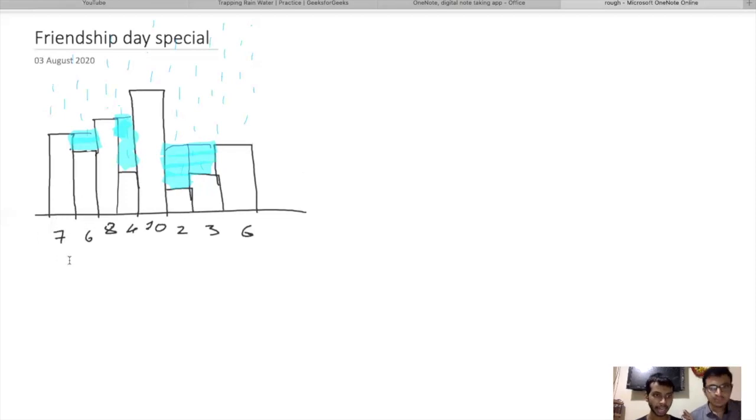We'll simply check the array elements. We don't fill the water at 7 because it doesn't have any left support, so we can't store any amount of water at 7, but we can store the water at 6. So what will be the support to its left and right side? Left support is 7, it has a height of 7, and the right support has a size of 8. Okay, so हमें क्या करना है कि एक loop run करना है,